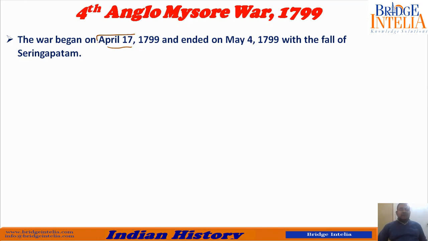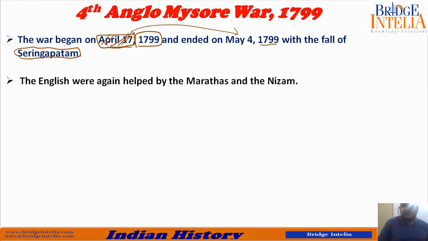You don't have to remember dates, but the year is very important. And it ended in just, you can count how many days, 13, 14, almost 16 days later, it ended. So with the fall of Seringapatnam. Seringapatnam was the capital of Tipu Sultan, or you can say the capital of Mysore. So the Britishers this time actually entered his fort and killed Tipu Sultan there.